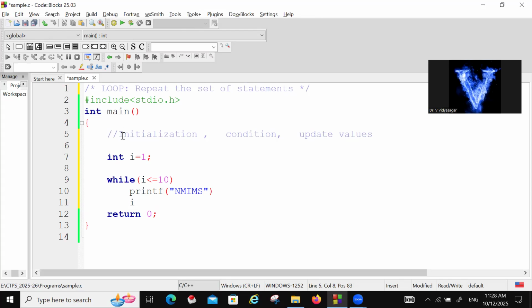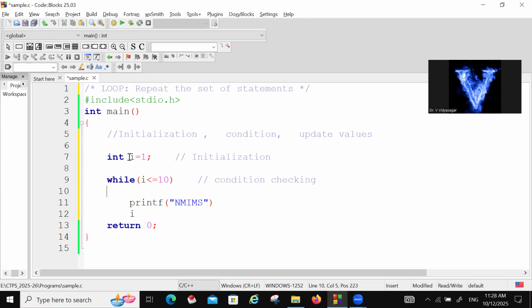Initialization is compulsory. This step is called initialization. Whenever I write a double slash, it is a comment, which means it will not execute in the program. This is called condition check. This is the set of blocks. What do you want to repeat? You want to repeat a set of statements. I want to repeat NMIMS. Next, you want updation, so updating the values.